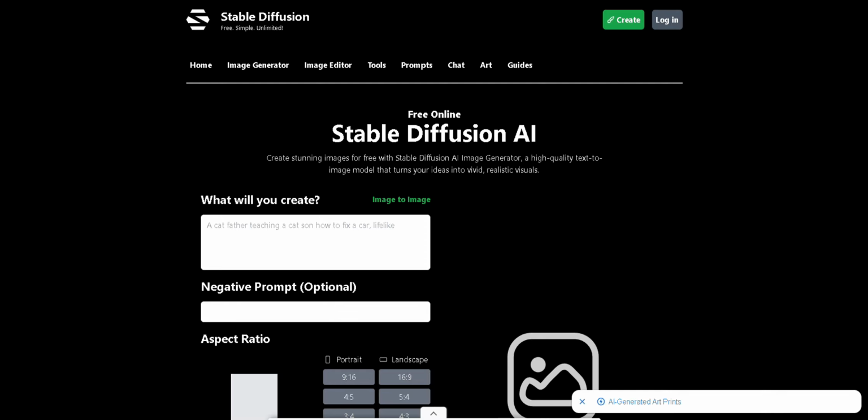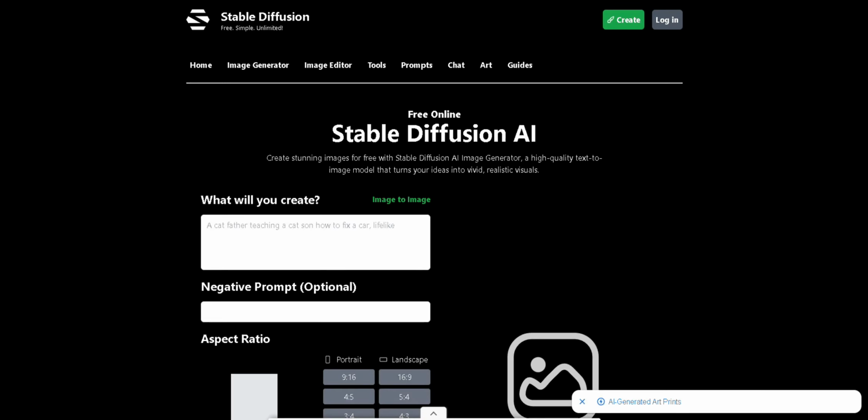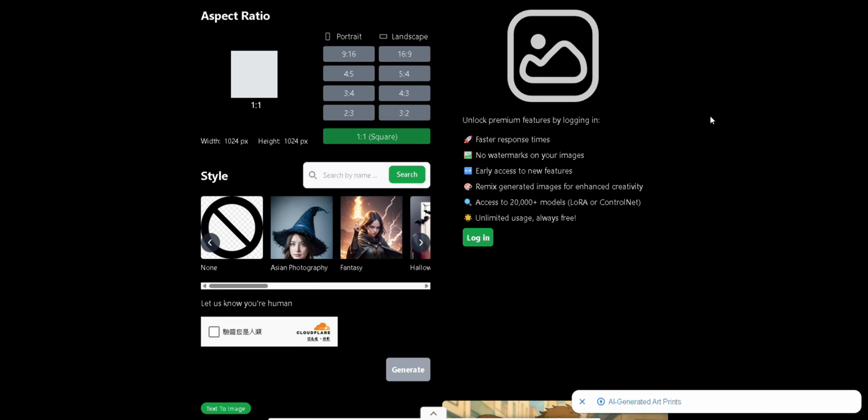Today, we're comparing two of the most popular AI art generators, MidJourney and Stable Diffusion. Both have loyal fans, but they work in very different ways. Let's see which one fits your creative needs.